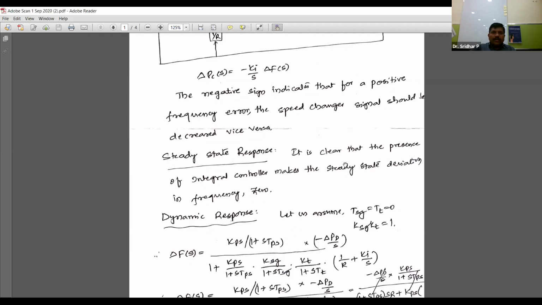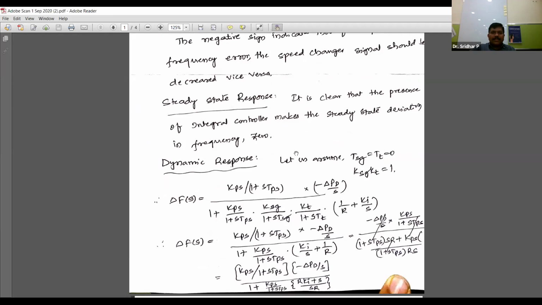So here the dynamic response is very important, because in the steady state response, what happens? In the steady state response, the waveform may be like this. Roughly, if you are taking a waveform, this is nothing but the time t, and this is nothing but the delta f of t.